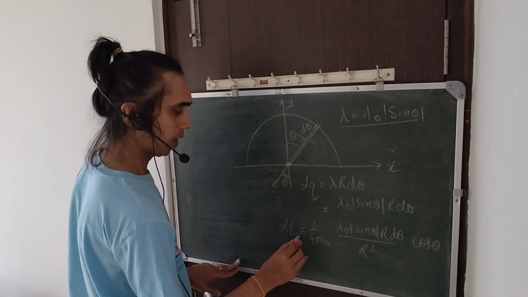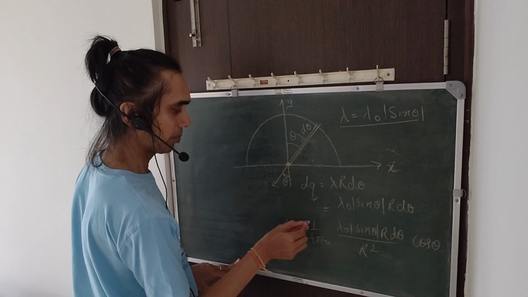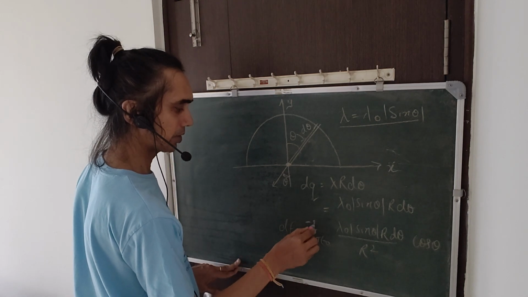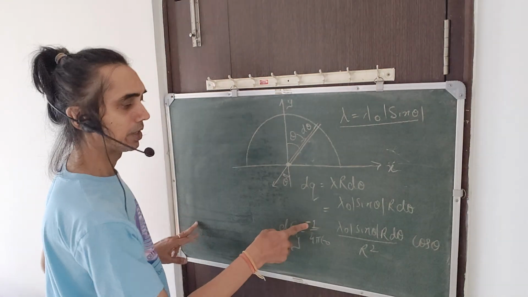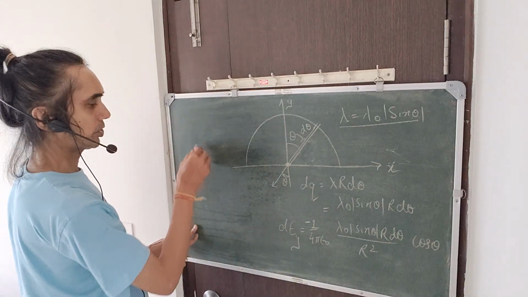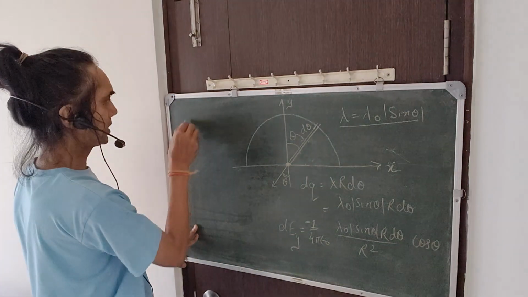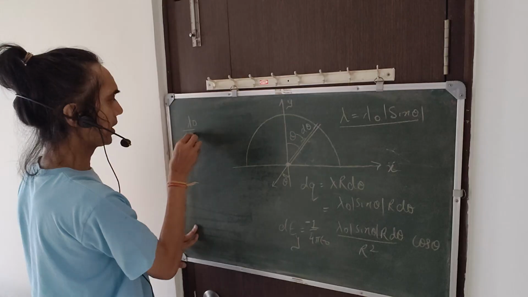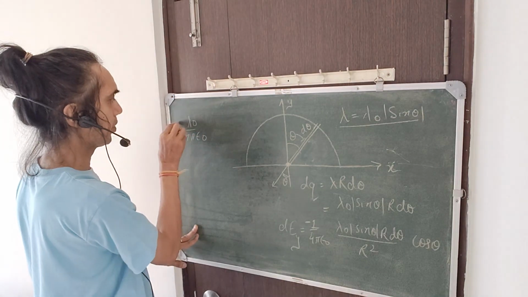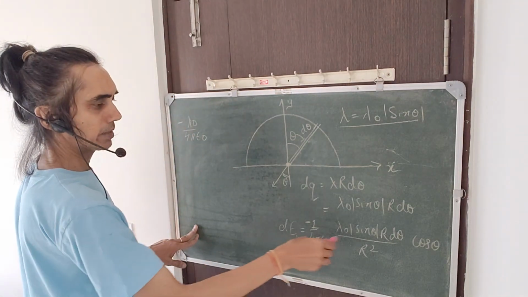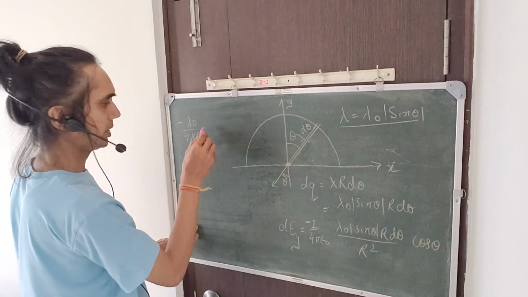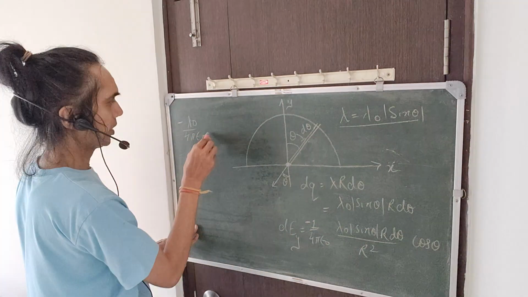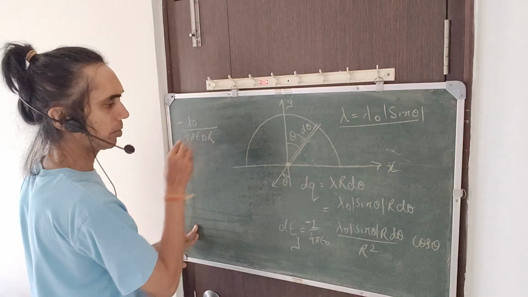And if it's dEy, with y taken upward, there will be a negative sign to it. What next we have to do is keep lambda naught as it is, 4 pi epsilon naught as it is, the negative common, and sine theta d theta here. So sine theta d theta will get me an r in the denominator.